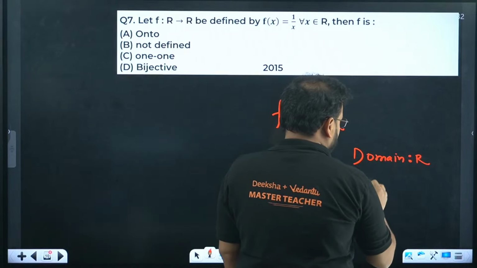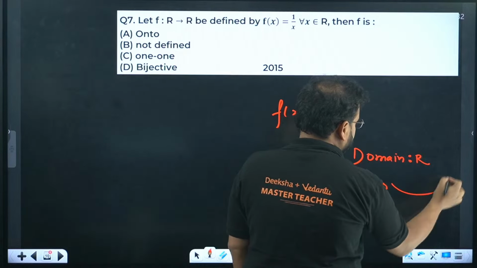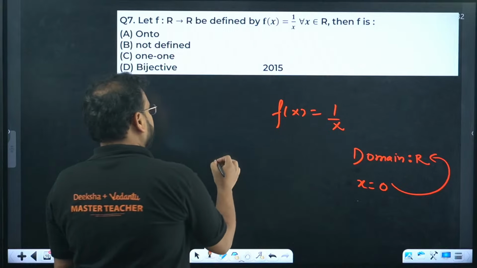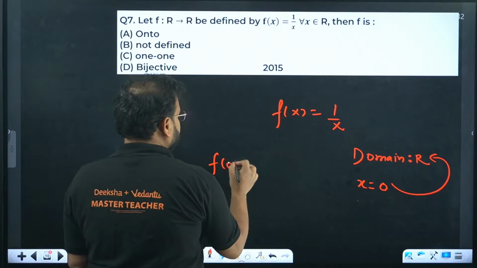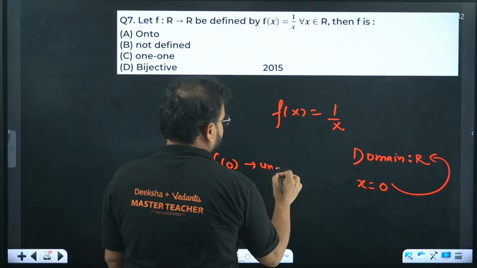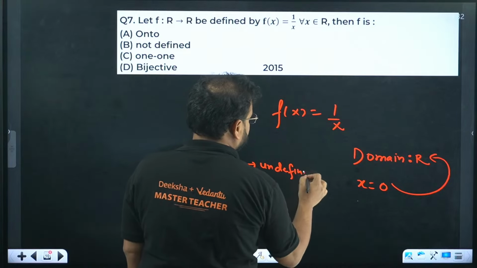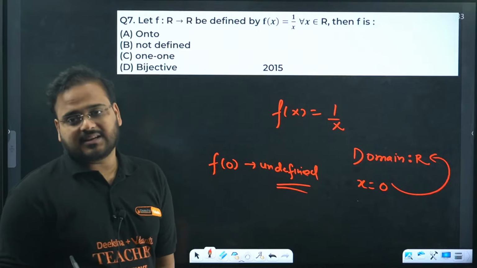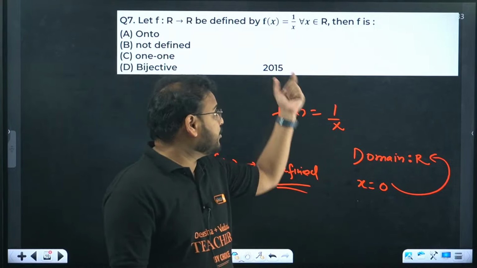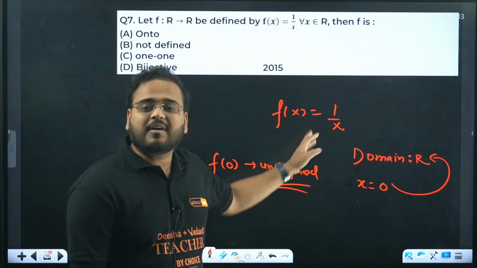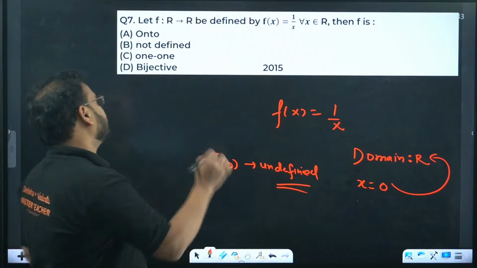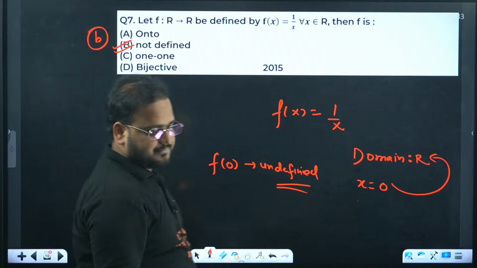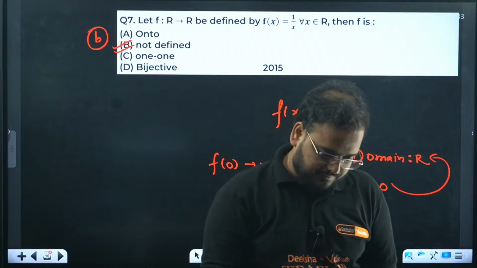numbers. X equals 0 is also a real number, but when you put f of 0, what happens to this? This becomes undefined. It means clearly the domain is incorrect. If the given domain is R, the given function is not defined, hence the answer becomes option P. 7th is option P.